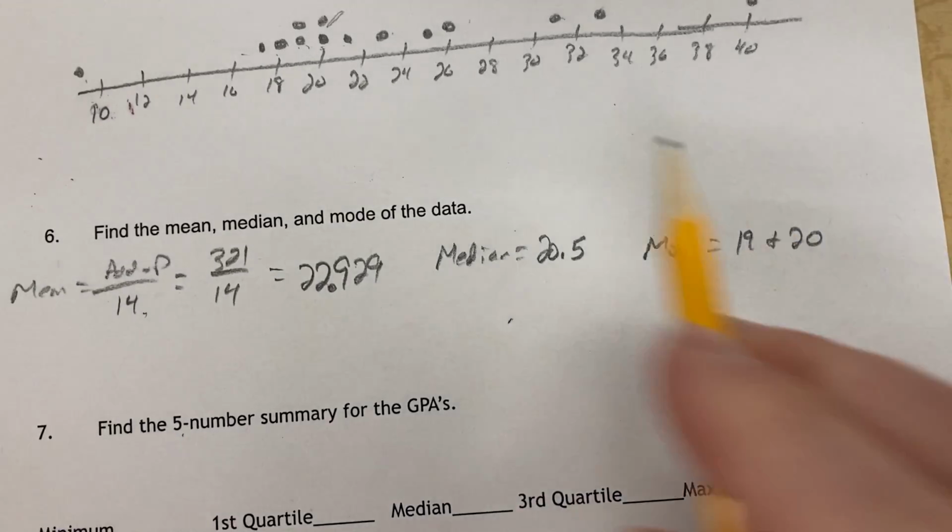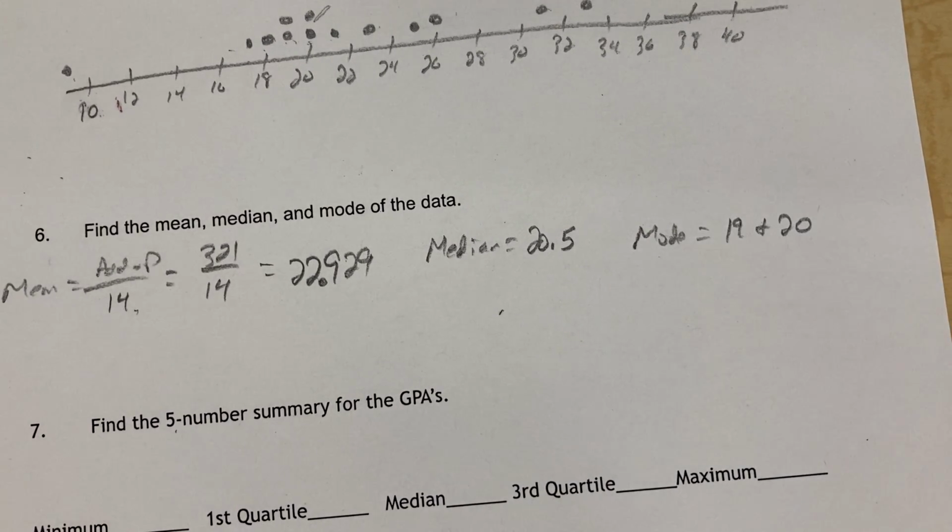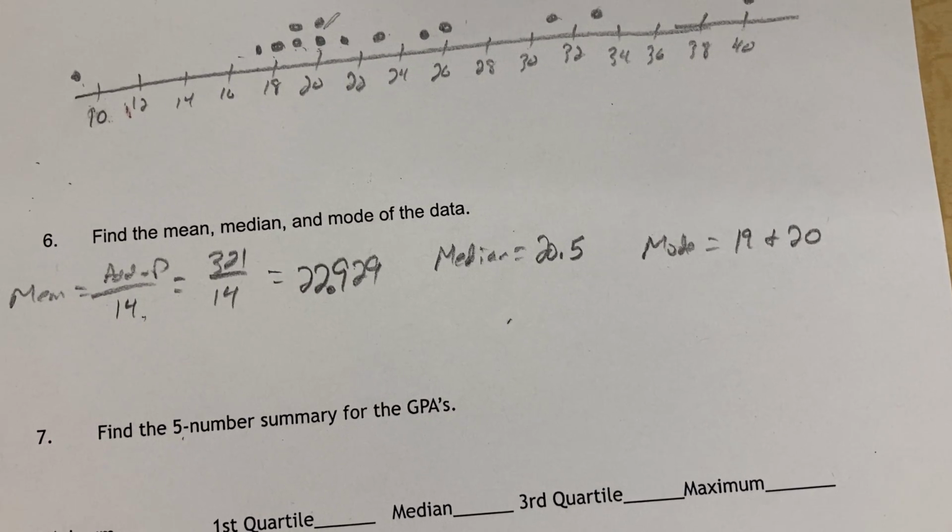If you had had a third one that's part of that, we would have just said there is none. You can have one or two that appear the most often, but after that, it just kind of gets silly.